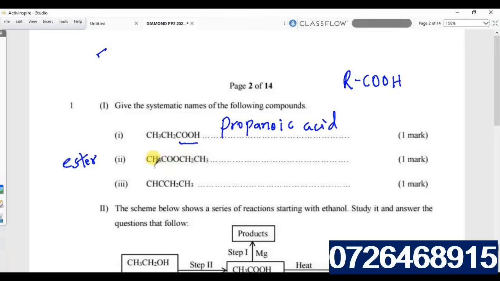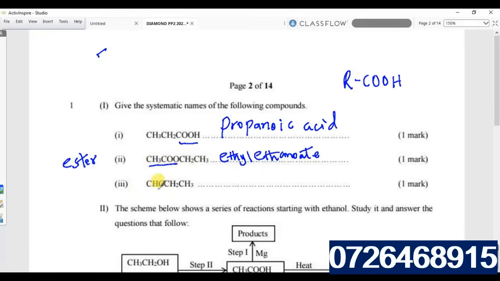So this compound here is this. We start from here, 1, 2, ethyl. This is ethyl. Ethanoate, 1, 2, ethanoate. So the alkyl part comes from the alcohol and the alkanoate part comes from the acid.